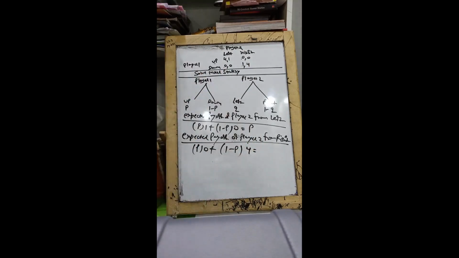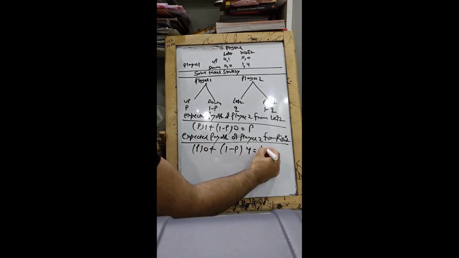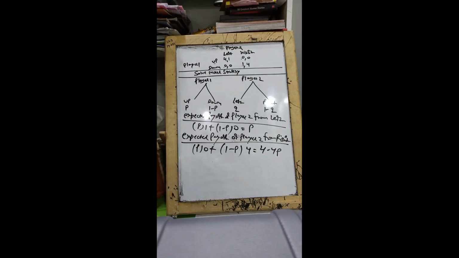So you've got to be really smart in understanding this payoff matrix and using it. That is the key here. Now you solve it and you get 4 minus 4p. Now guys, again you've got to make player 2 indifferent between using left and right. For that you keep these equal and you get your p as 4 by 5. Now I shall be teaching you guys about the best response functions as well.